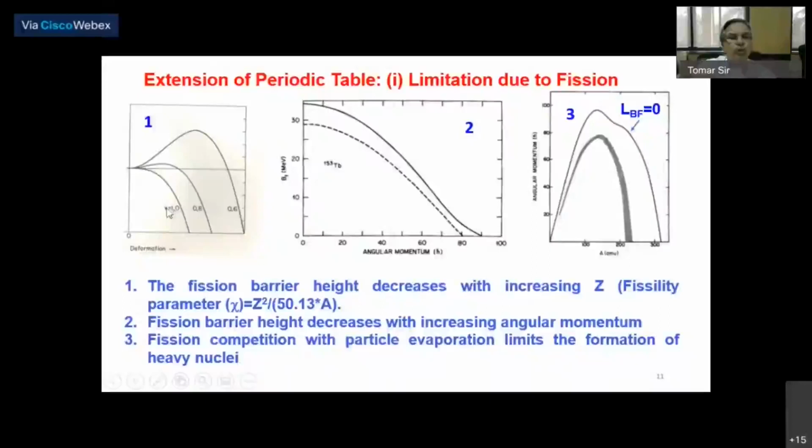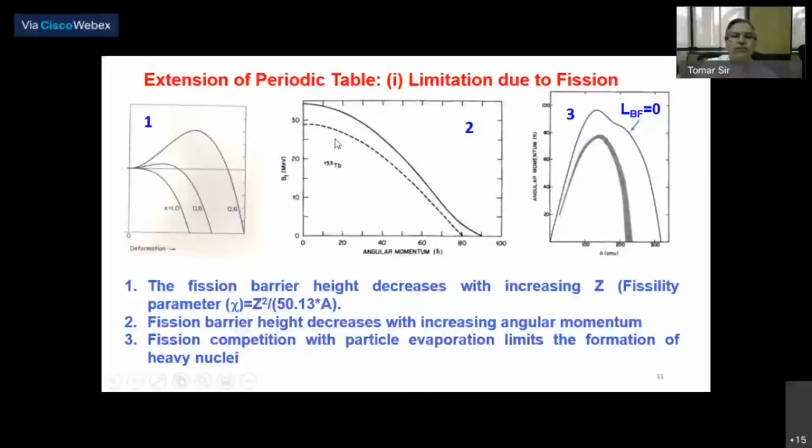But when x equals 1.0, then there is no barrier. Fission barrier is 0. This is derived based on the liquid drop model, wherein we have the surface energy and the Coulomb energy term. But when you produce this heavy nuclei in a reaction of heavy projectiles, then heavy ion projectiles bring a large angular momentum. And because of the large angular momentum, the fission barrier further goes down.